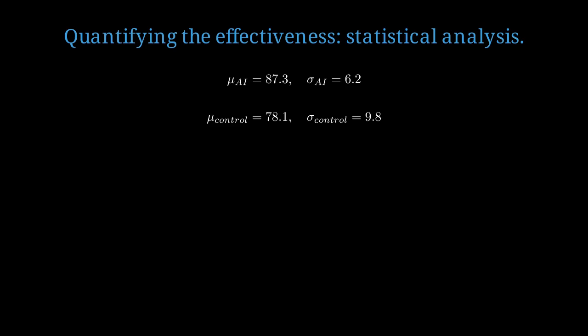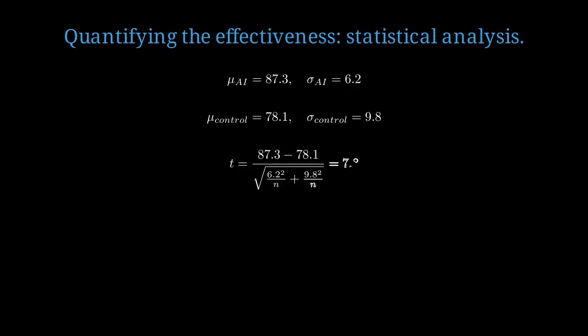We can quantify effectiveness through statistical analysis of student outcomes. Students using AI simulator averaged 87.3% with standard deviation 6.2. Control group without AI simulator averaged 78.1% with standard deviation 9.8.